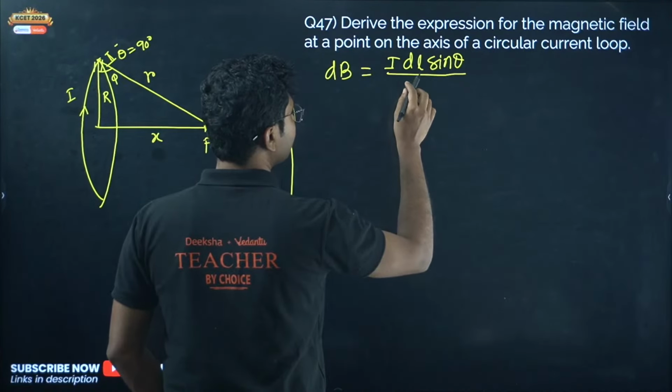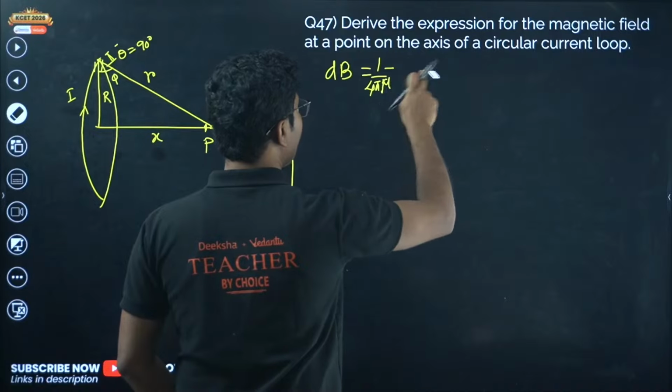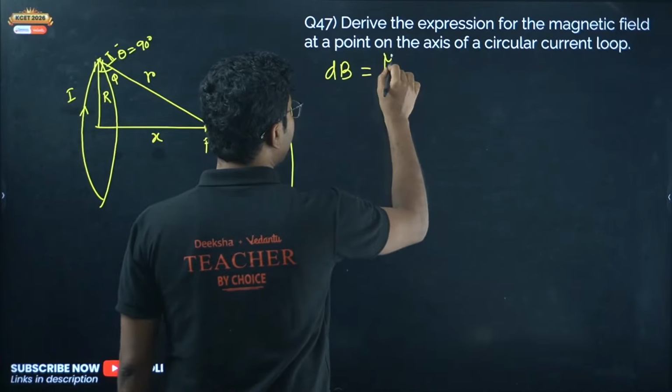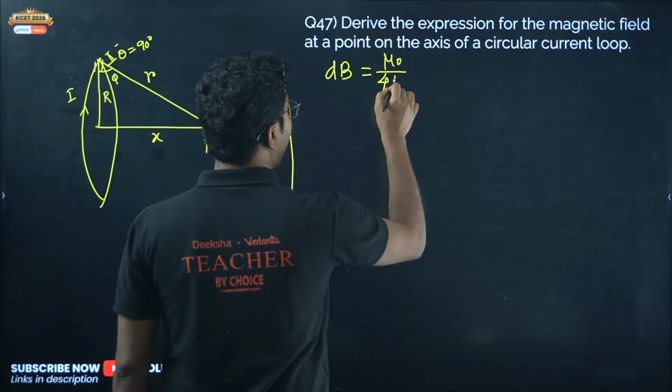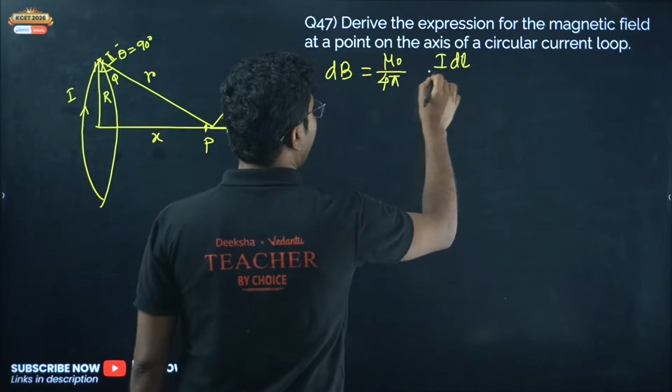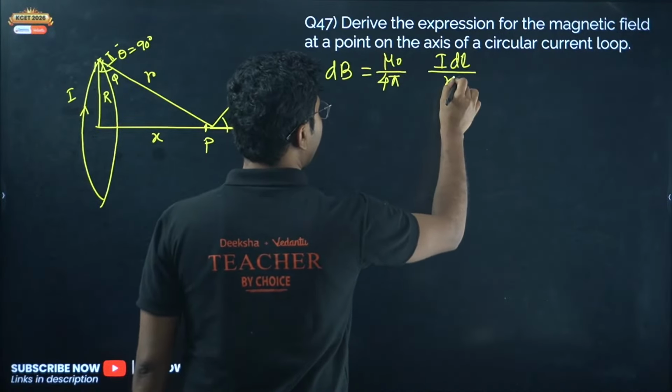Okay, so this is the Biot-Savart's law. Now here theta is 90, sine 90 is 1, so sine theta becomes 1. Okay, so you can simply say mu naught by 4 pi I dl upon r square. Okay, here r is this distance.